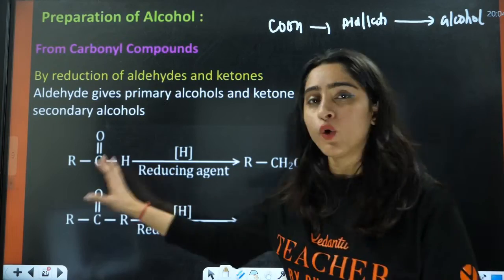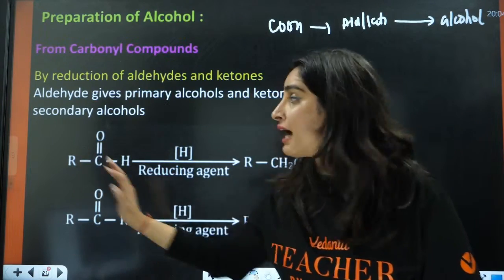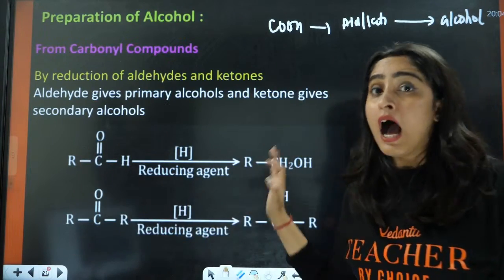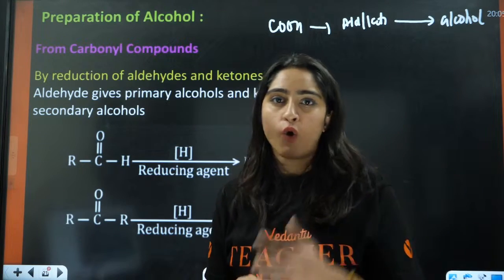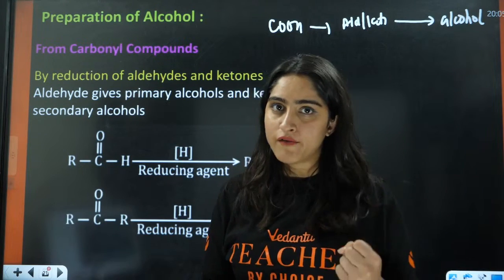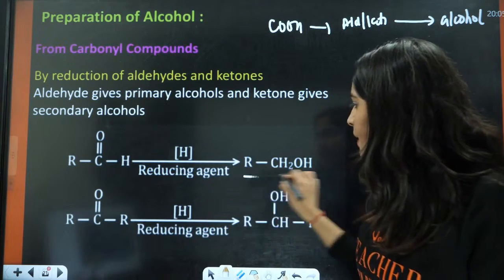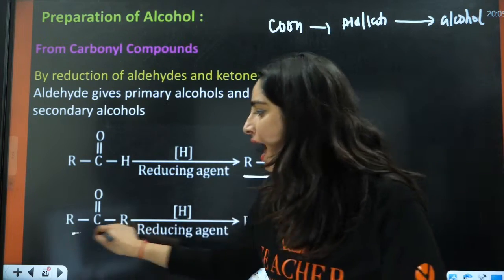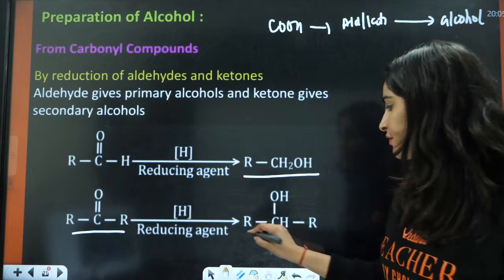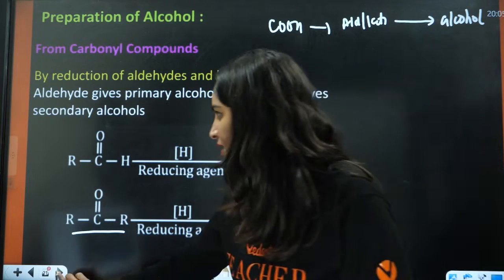So if we reduce an aldehyde or ketone, that is going to give us alcohol, depending on what kind of aldehyde you have. If you have an aldehyde, that is going to give us primary alcohol. If you have a ketone, that is going to give us secondary alcohol.